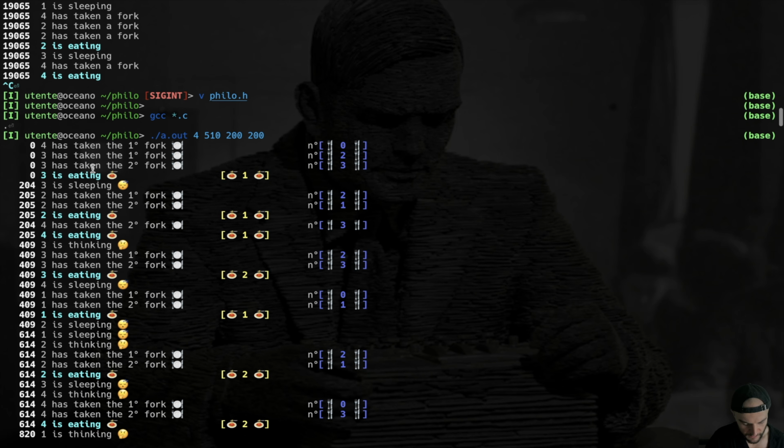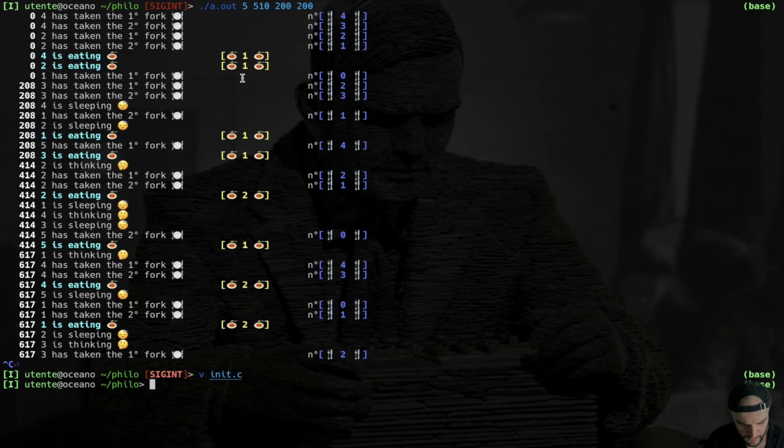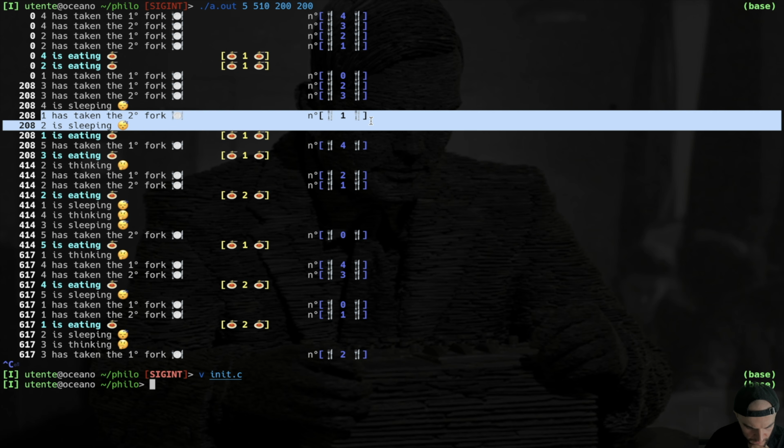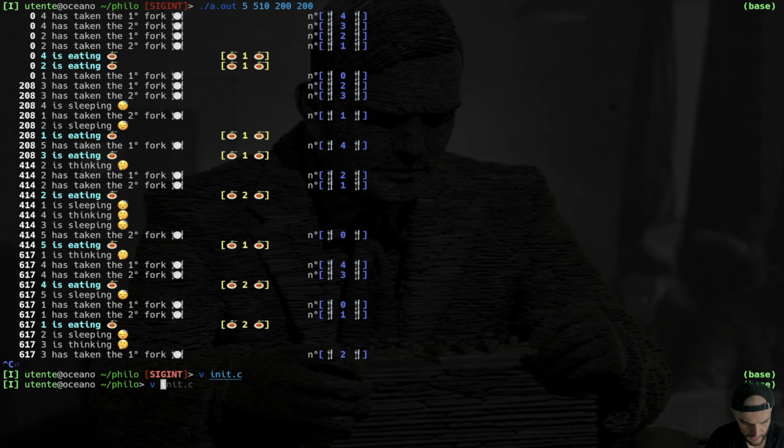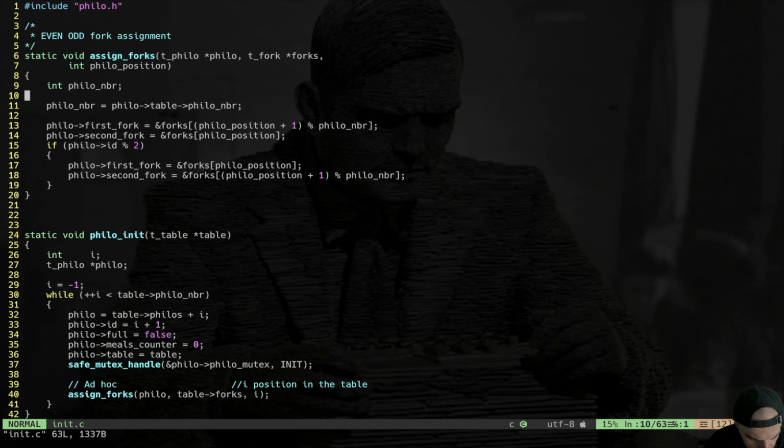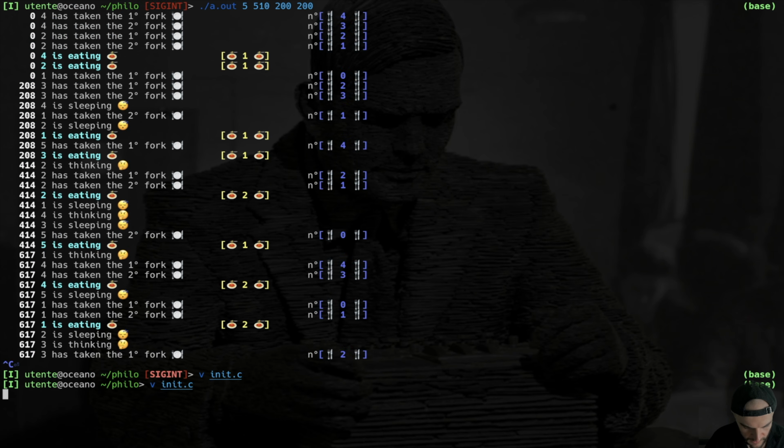We see the actual philosopher that has taken a fork. For example, here we can see the output, and I can see one has taken the first fork, which is 0, and one has taken the second fork, which is 1, but it's not what I want. Let's go to init, and indeed there is a mistake here. Philo ID modulo 2, I forgot to put equal 0, of course, because I want the even philosophers to take the first fork. Let's try again.